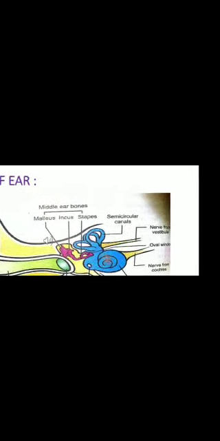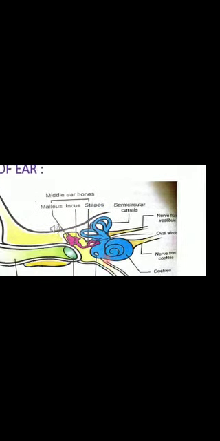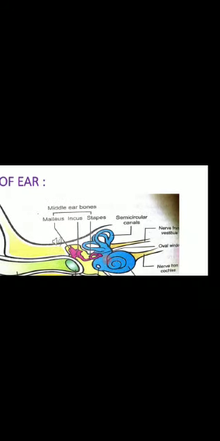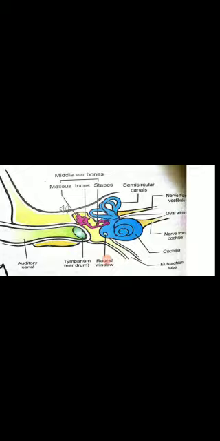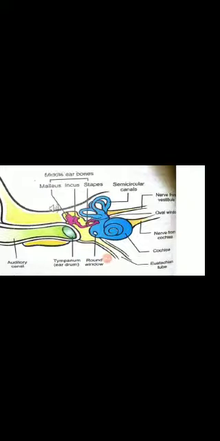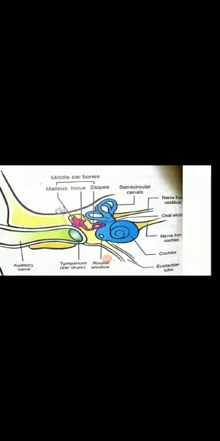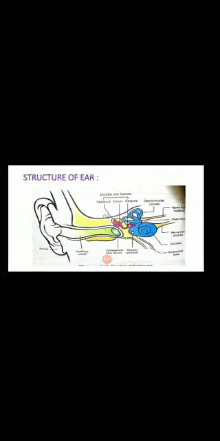The last part of the ear is the inner ear. It consists of three parts: vestibule, cochlea, and three semicircular canals. The vestibule is present in the center of the inner ear, and then there are the three semicircular canals.